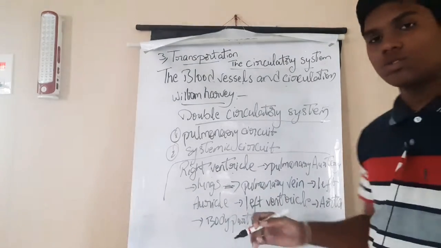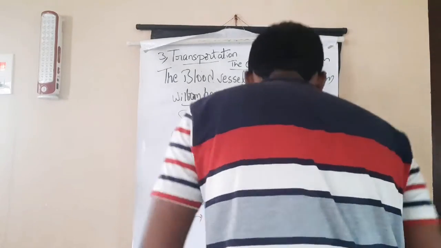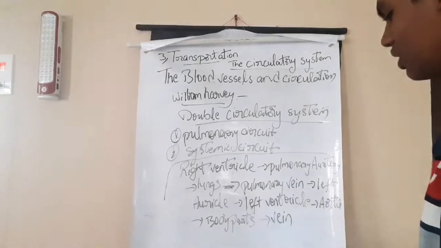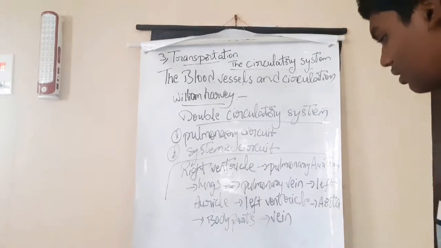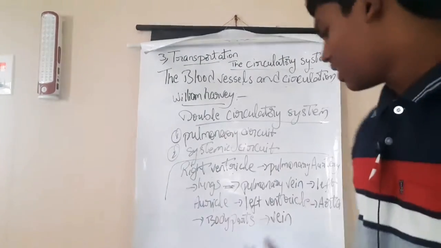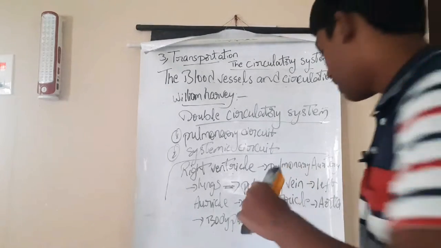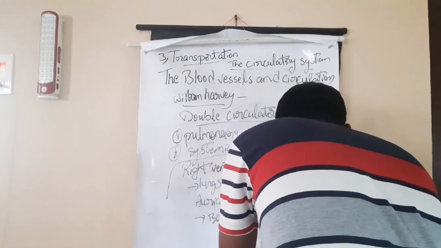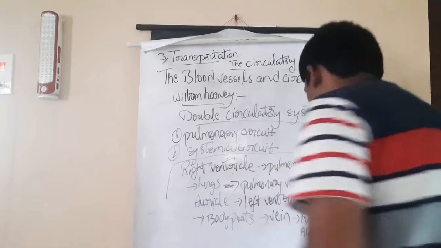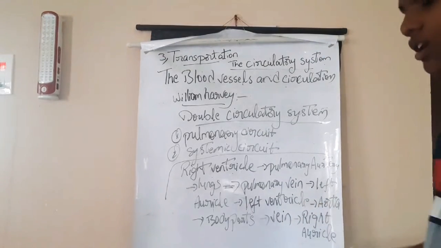Now again, body parts to heart, which is carried by the veins. The superior vena cava and inferior vena cava carry blood from the body parts, from the upper and lower body, to the right auricle of the heart.